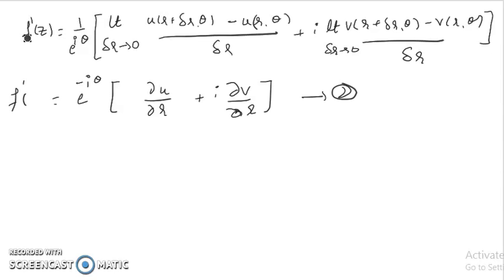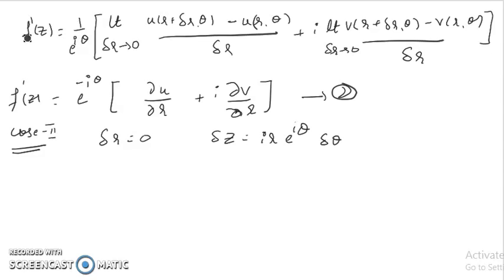This is f dash of z. Similarly, we'll go for case 2. In case 2, let us consider delta r is equal to 0 now. Then delta z is equal to i r e to the power i theta delta theta. And as delta z approaches 0, delta theta is also approaching 0.